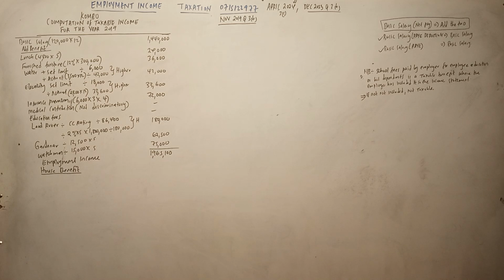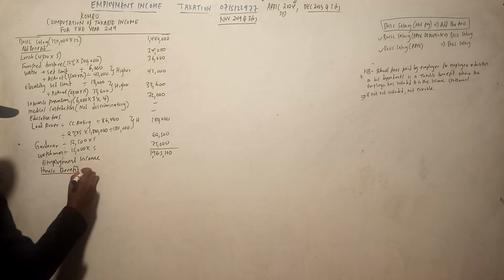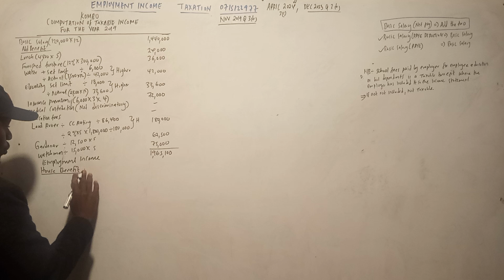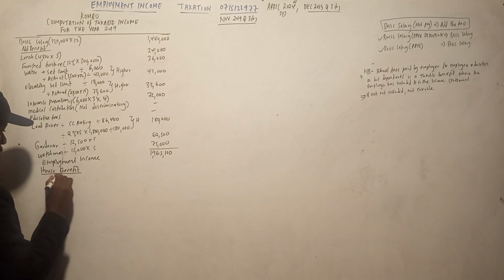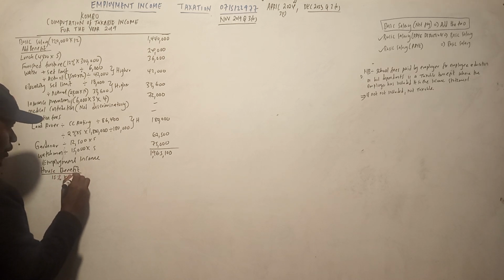So remember it is 10% of the employment. The house benefit is equals to, not, it's 15% of the employment income. Supposed to be 15% of the employment income. So tuanze na hiyo ya kwanza. So tufanyie hapa 15% of the employment income.